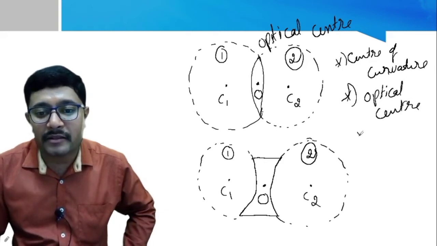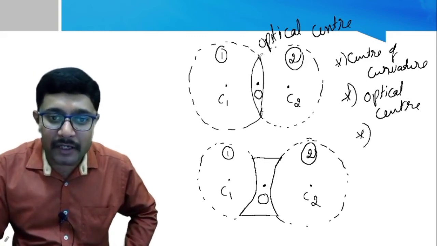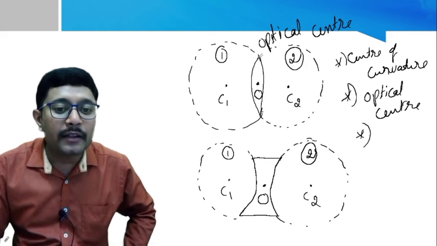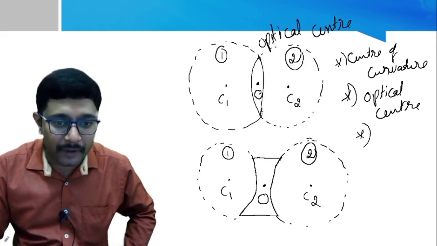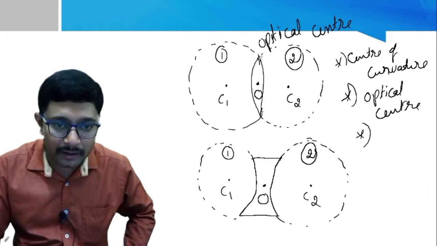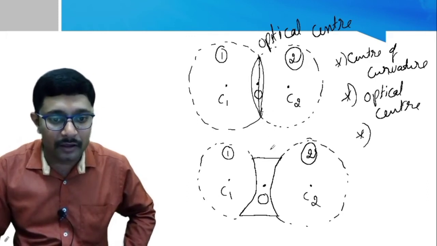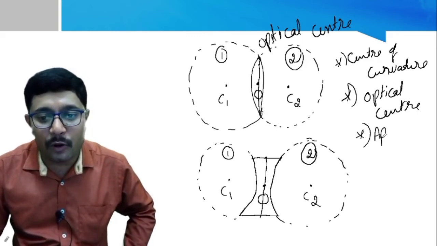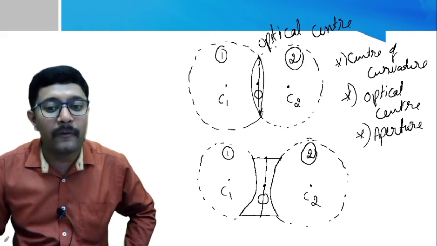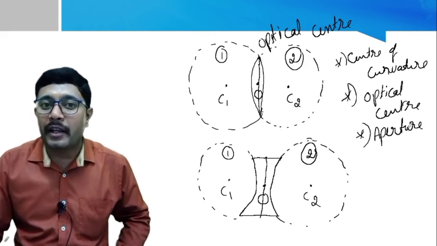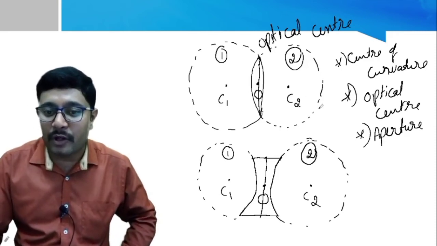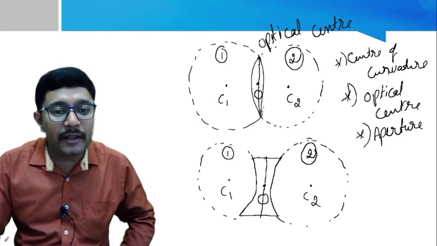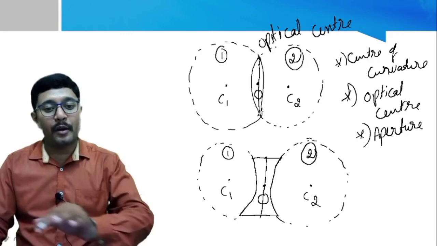Now we will move to the next term, that is the diameter of the refractive medium, or the diameter of the refractive surface. From here to here, this is called the aperture. Clear? You have already heard about these terms while studying spherical mirrors, right? So what do we mean by aperture? Apertures are the diameter of the refracting surface. Okay, so now we have studied these terms.